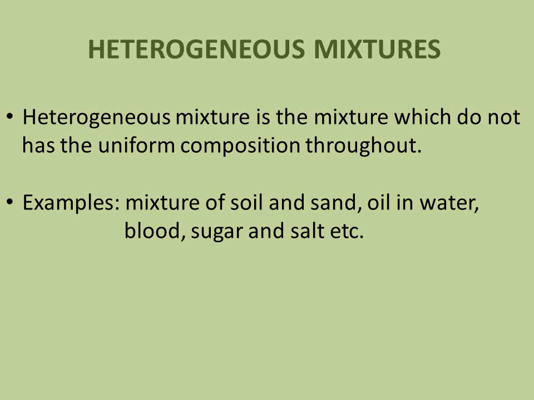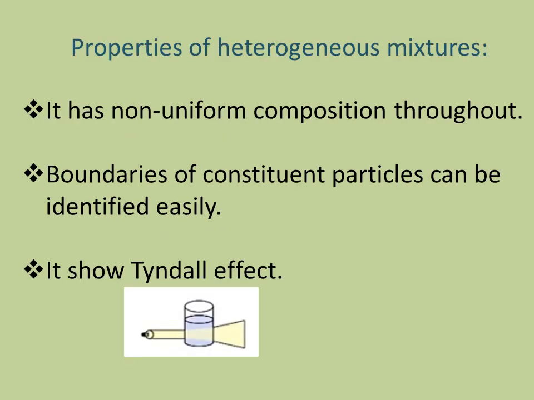In the previous class, we again classified elements based on physical state. Under physical state, we got solid element, liquid element, gaseous element. Again, we have classified elements based on number of atoms present: monoatomic element, diatomic element, and polyatomic element.